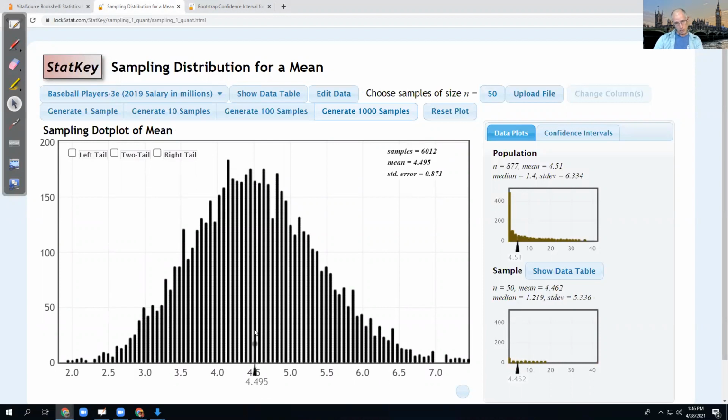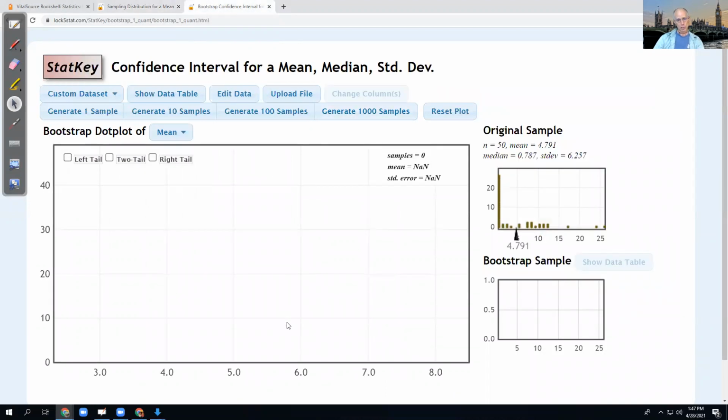Notice the mean, the middle of this distribution. This graph is a distribution, 4.495. That's always going to be pretty close to the population mean. So the sampling distribution will hover with a center about the mean of the population. Now, generally, we don't know the whole population, so this information is not known to us. So over here, I have the sample to work with.